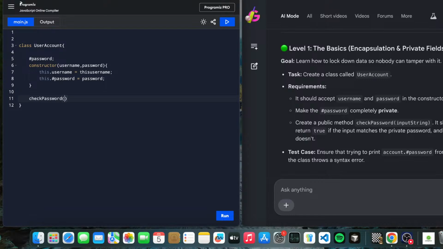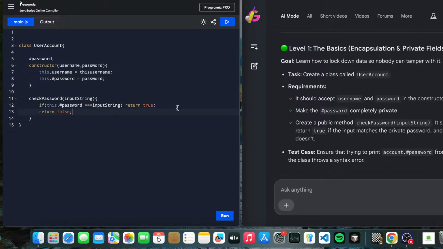So the password input string should return true if the input matches the private password, and false if it doesn't. Let's check if this.#password equals the input string. If it matches, return true, else return false.